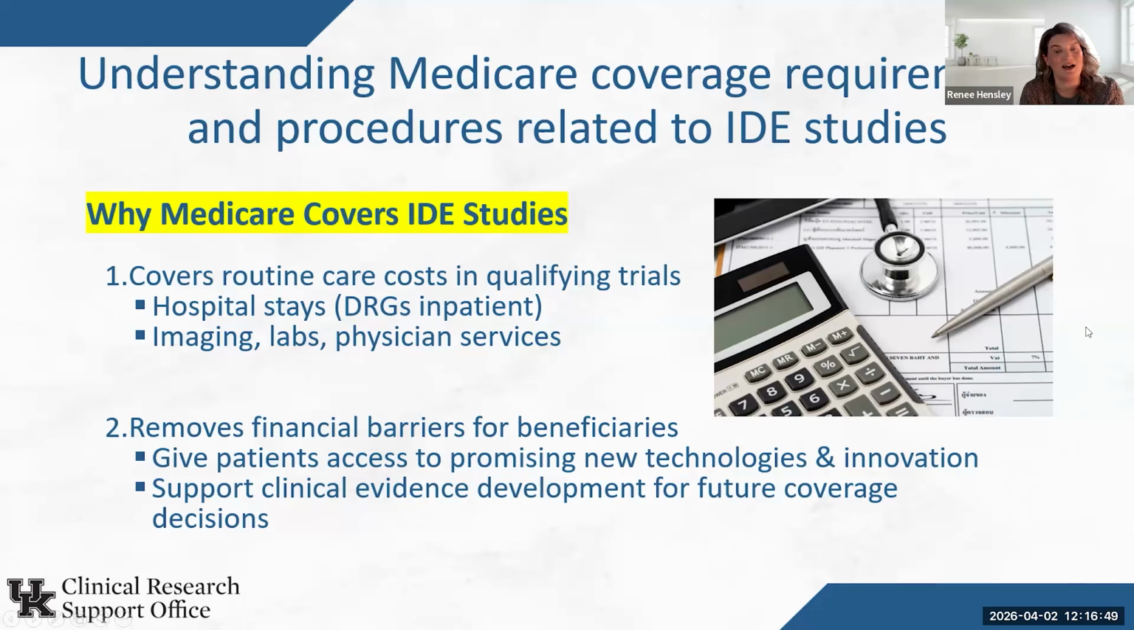And then I'm sure everyone sees these are outpatient services. So your imaging, labs, physician services, those things are getting reimbursed. So number one, we're getting our costs reimbursed on the qualifying trials. And then secondly, it really does remove financial barriers for these Medicare patients. It also gives Medicare patients access to new technology and innovation that might otherwise not be available for them. Next slide.